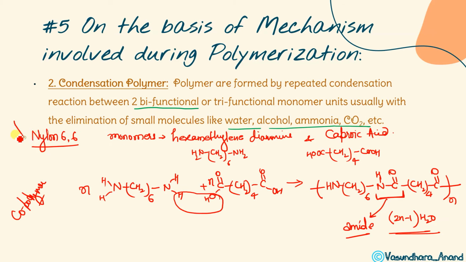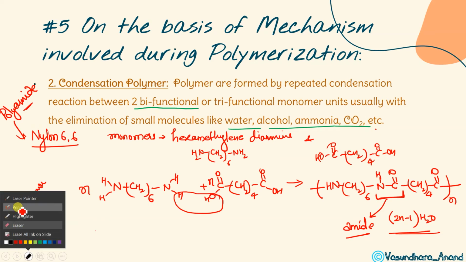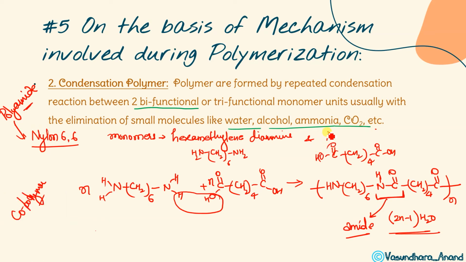Nylon 66 is which type of condensation polymer? Polyamide. Sometimes it will be asked to write an example of a polyamide condensation polymer, so you have to write like this, where the C double bond O NH bond is going to form. Oh, sorry, I have written caproic acid here. This is not caproic acid; caproic acid is hexanoic acid. This will be adipic acid.